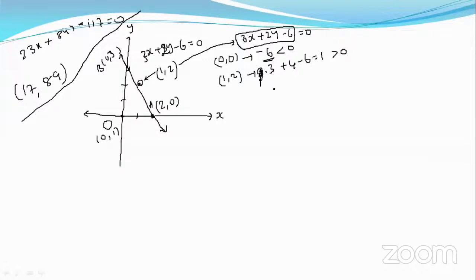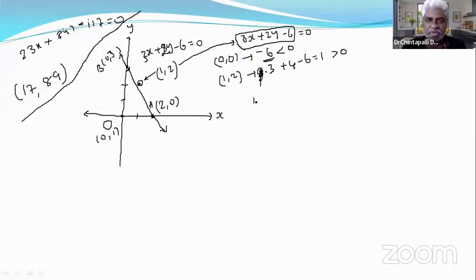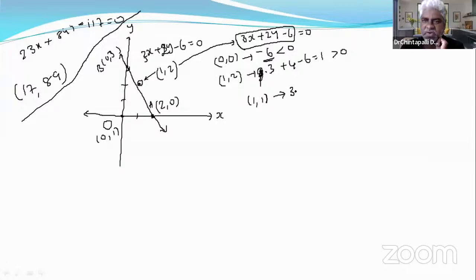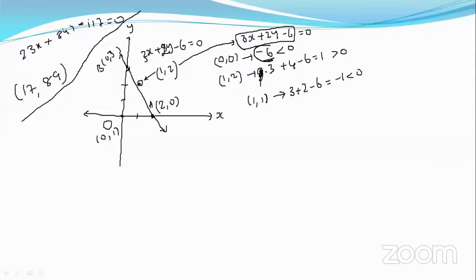For example, what do you say about the point 1, 1? Is it lying on the same side of the origin or the opposite side, with respect to this line? So it will be 3 plus 2 minus 6, negative 1. And 0, 0 gives negative 6.